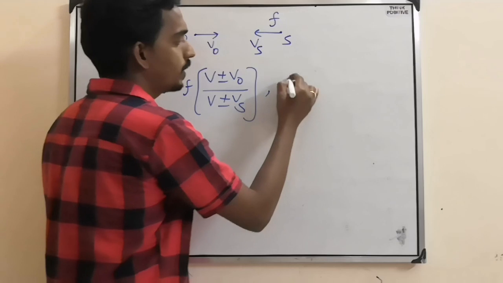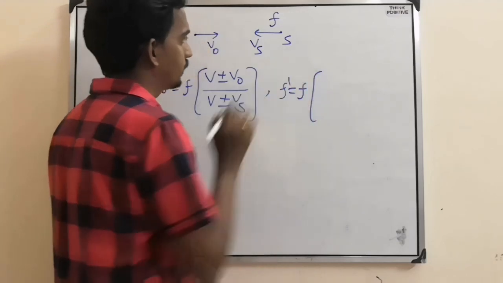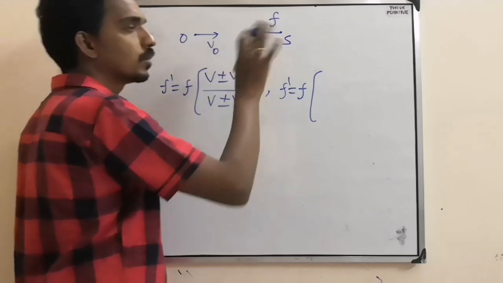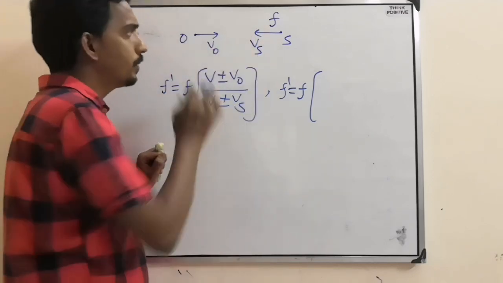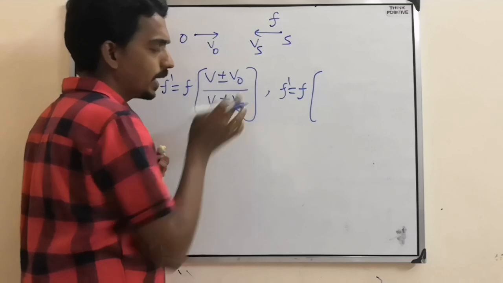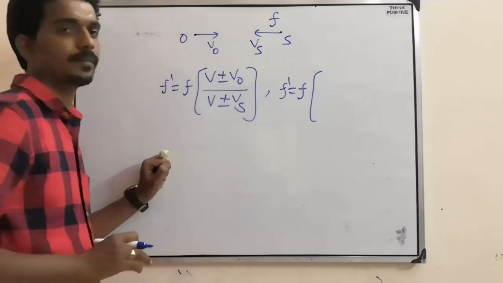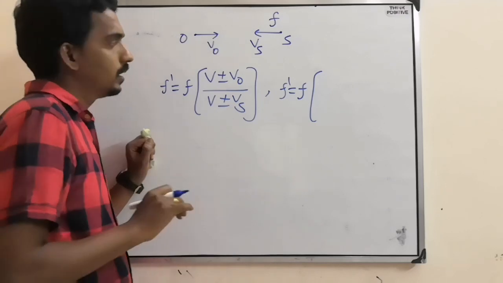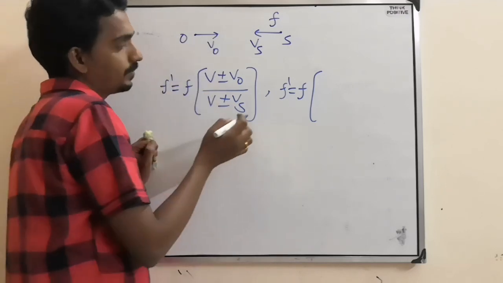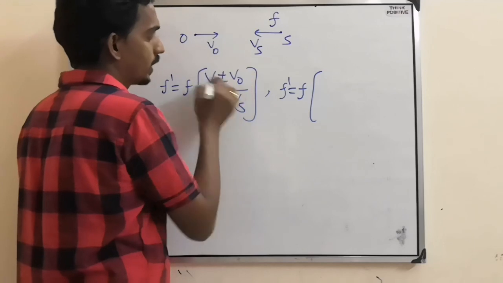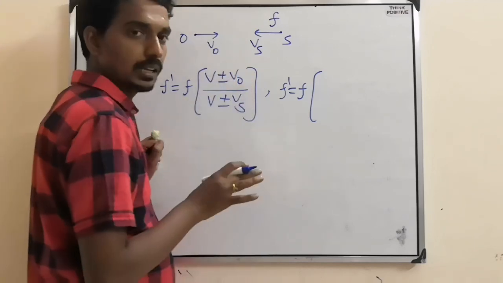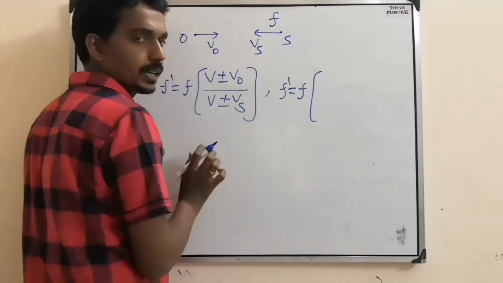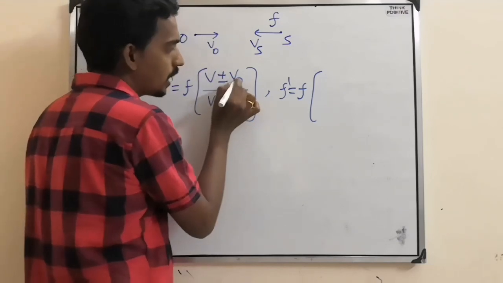Now, F dash equals F into. See, you cannot take V naught or Vs as 0 because both are moving. First confirmation: if any one is at rest, you can take it as 0, that's the first thing. Now, not moving, so leave it. Next, in the numerator, plus or minus. Now, when you want to write plus or minus in the numerator, what term is there? Observer.